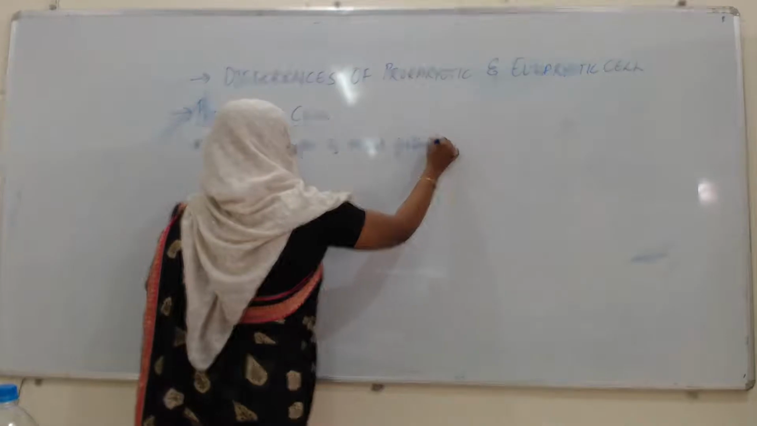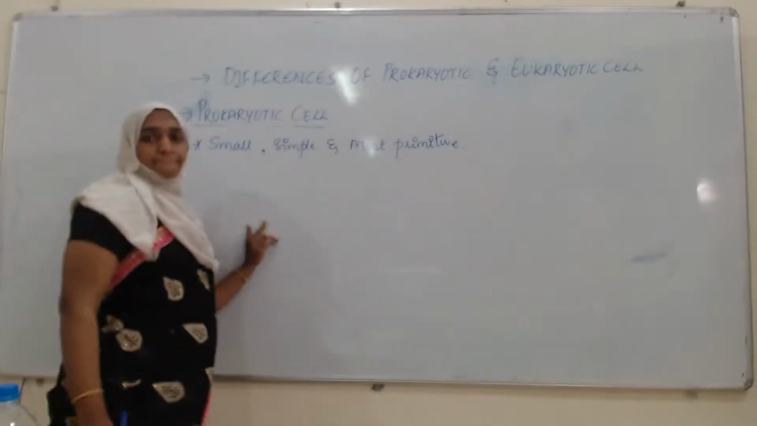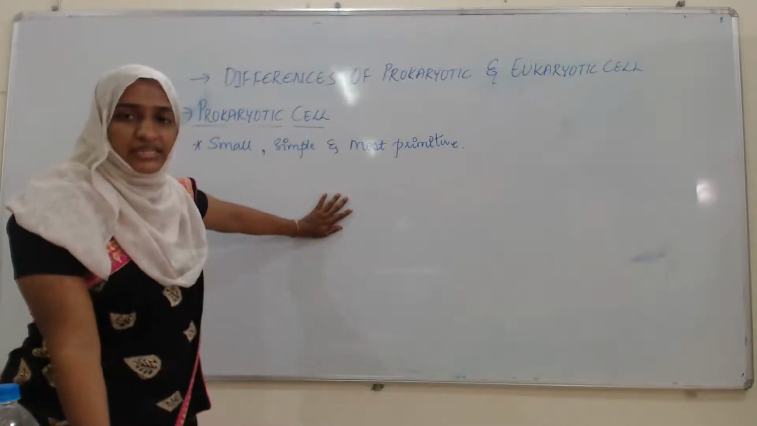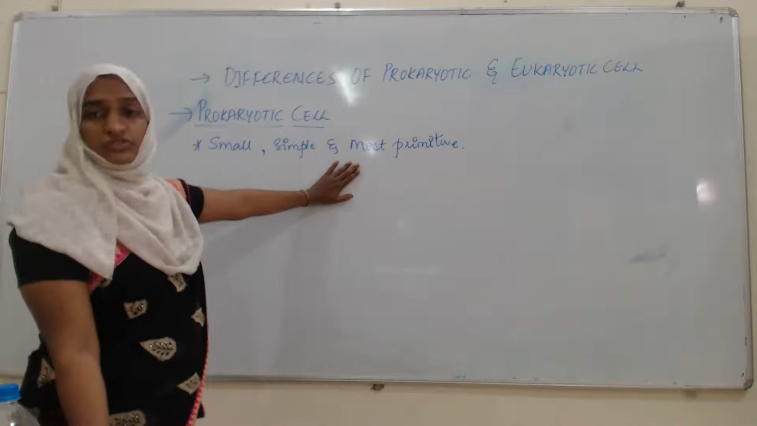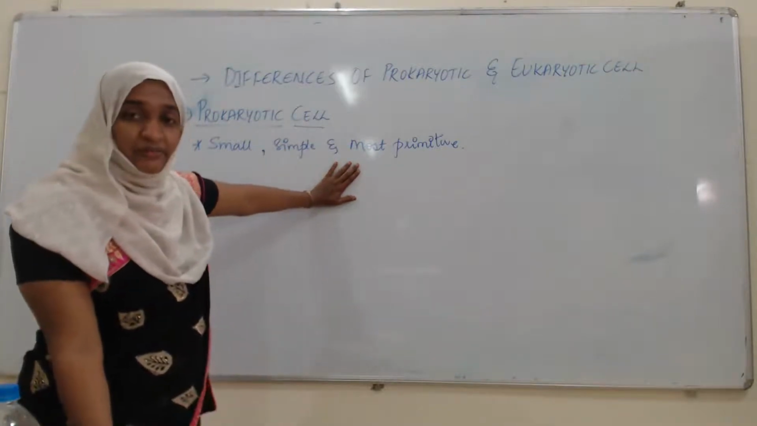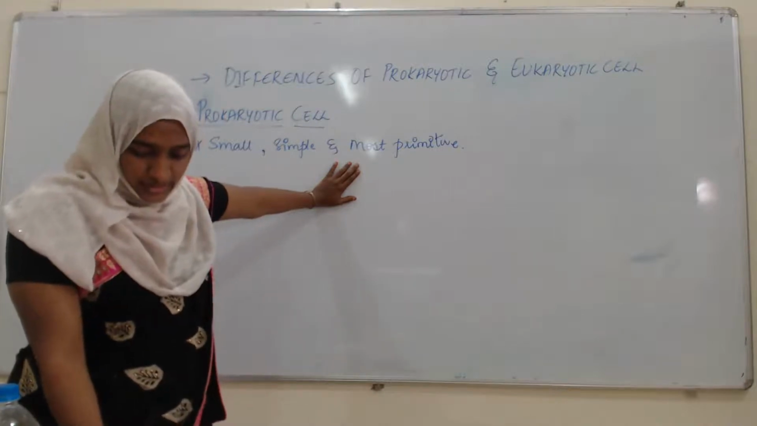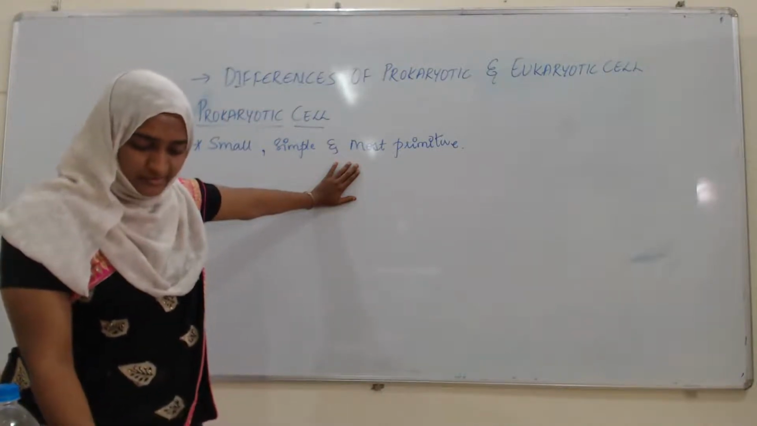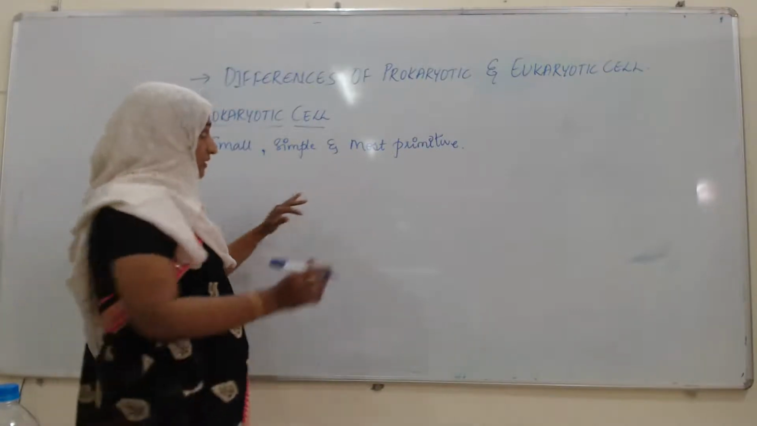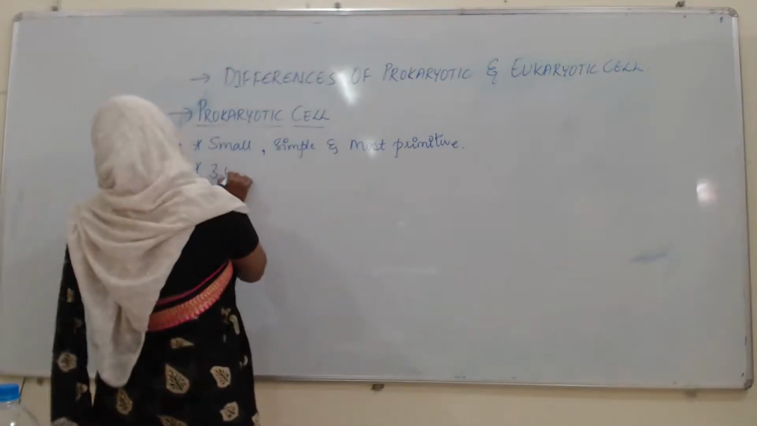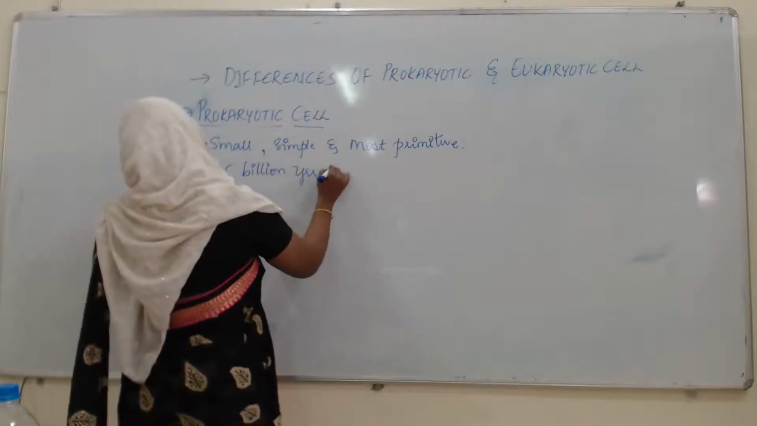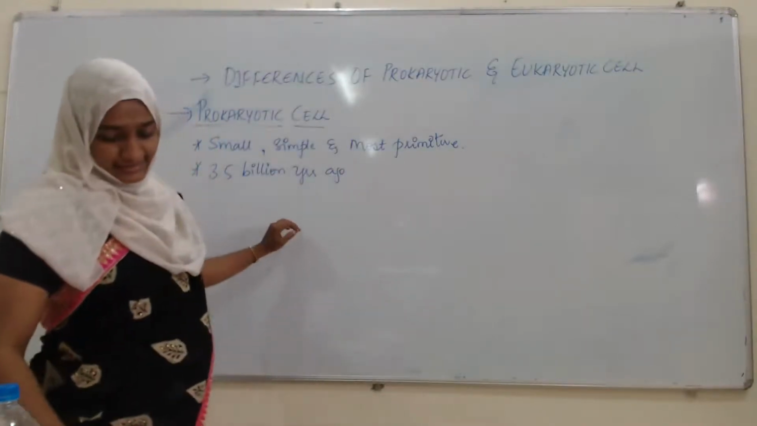Primitive means these are the first organisms, described as the first living organisms in this world. That's why it is one of the most primitive cells. They are probably the first to continue their existence. Perhaps prokaryotes evolved in this world 3.5 billion years ago.